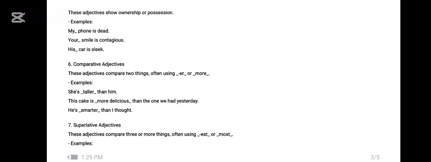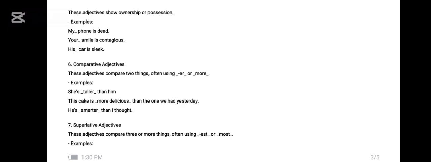The comparative adjective of the word tall would be taller. She is taller than him. The cake is more delicious. He is smarter than I thought. Here, these three words, taller, more delicious, and smarter, are explaining the comparative form of the above mentioned adjectives.